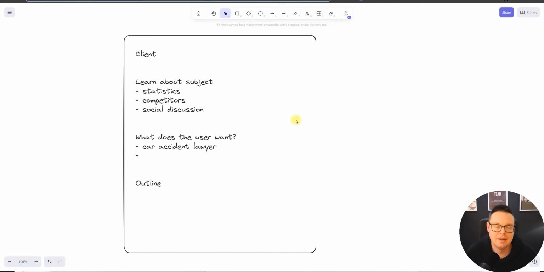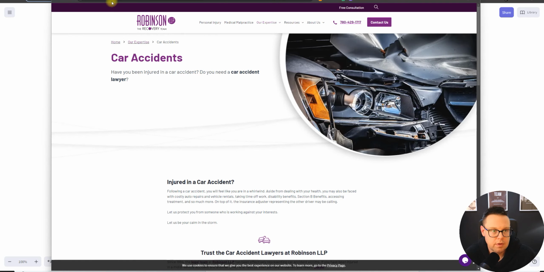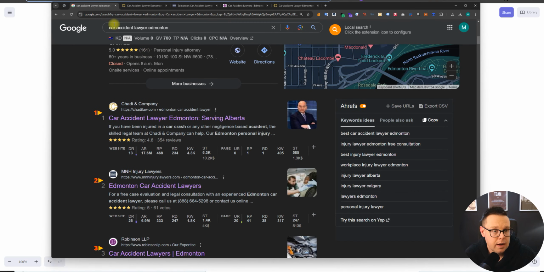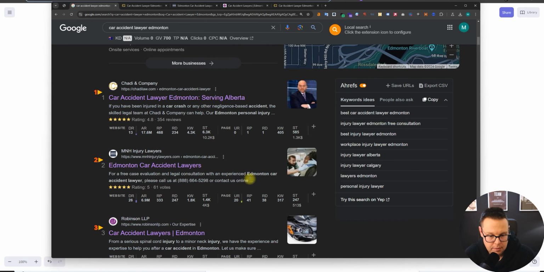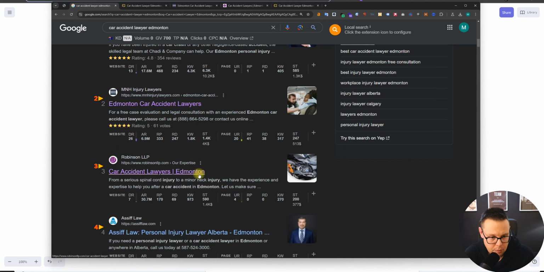So let's get started. To show you the search results here, we've got a car accident lawyer, Edmonton. Number 1 ranking is Chatty Law. They have a DR of 13, 1 referring domain only to this internal page. Then the second ranking website has 38 referring domains. They're trying a bit harder to the internal page. And then Robinson is in number 3. Not trying at all with 0 referring domains and a DR7 overall.